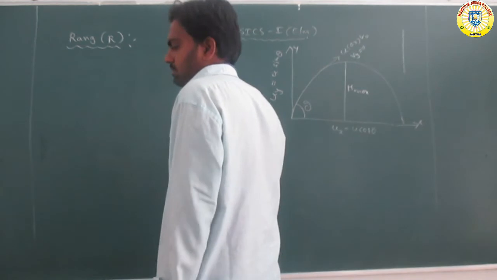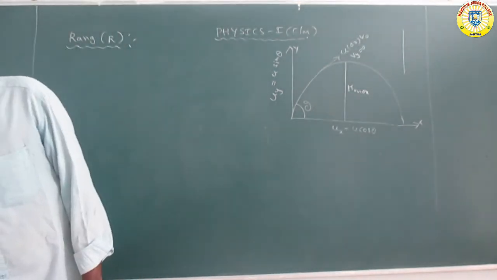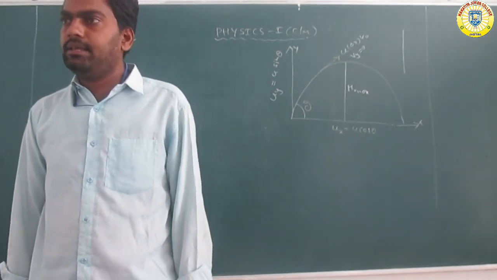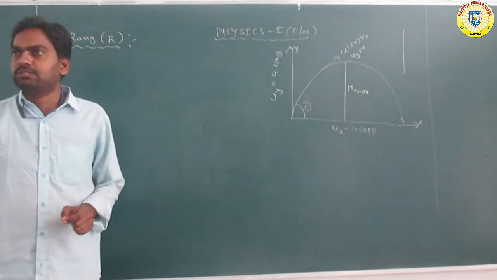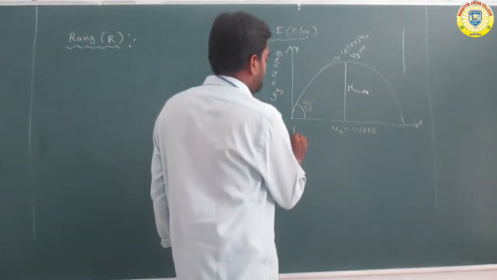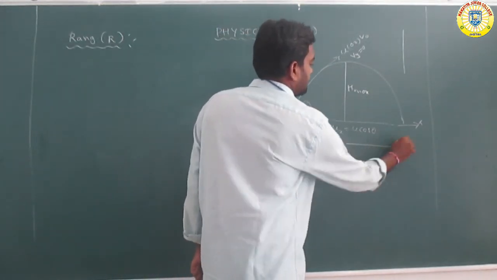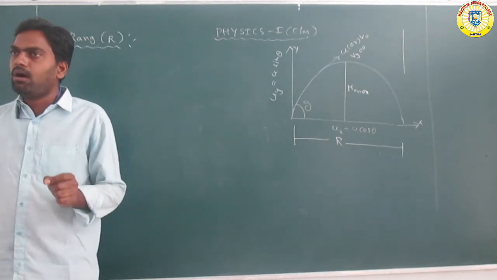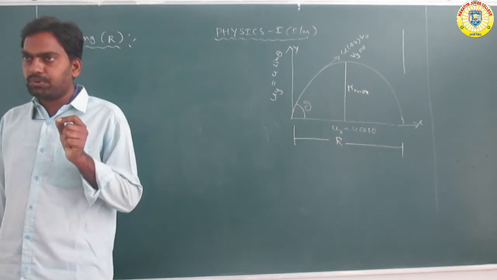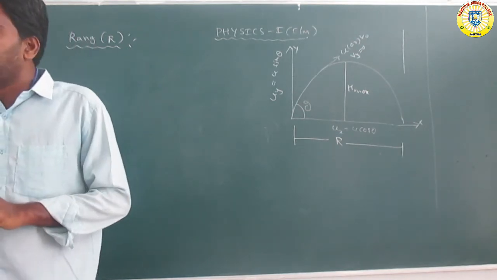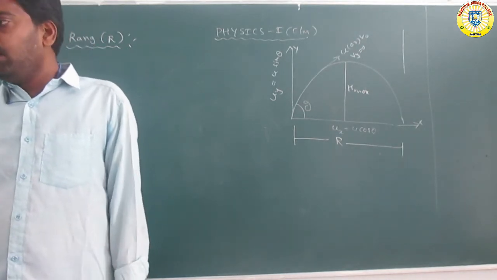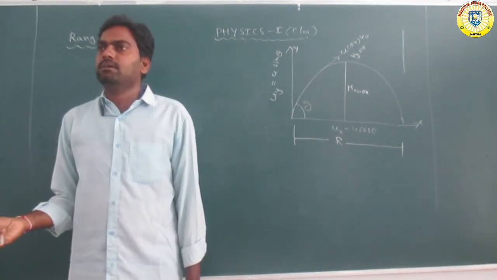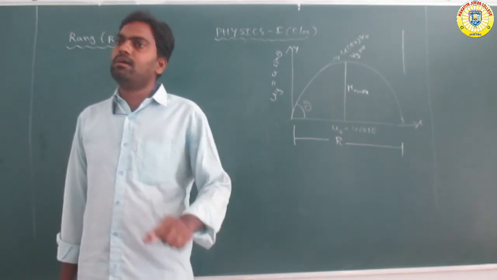So now the next one is range. Range is also called the distance. So what is the meaning of range? Range is called the maximum horizontal distance of a projectile during its motion. Suppose this body is projected, how far did it go horizontally, 10 meters, 12 meters, some distance. So that is called the distance or range.